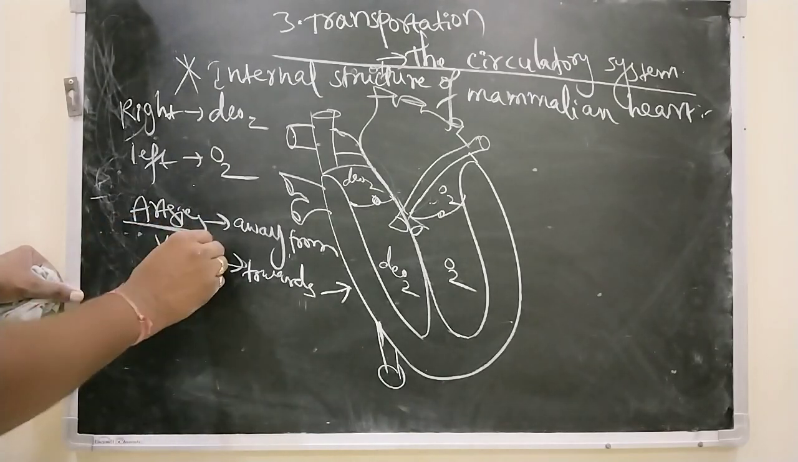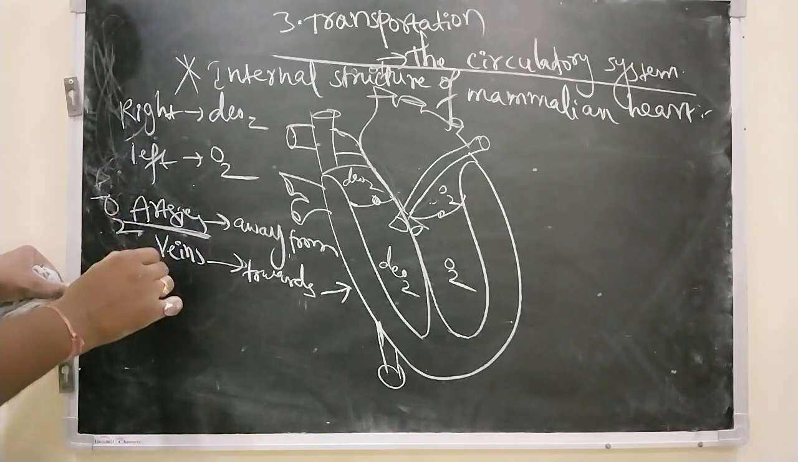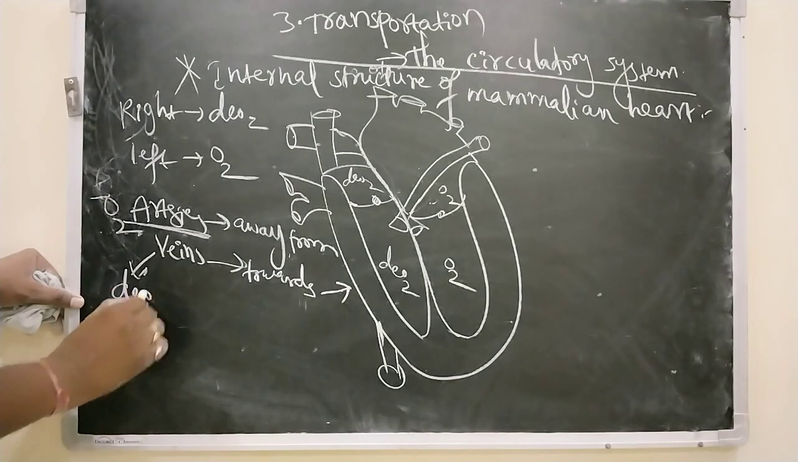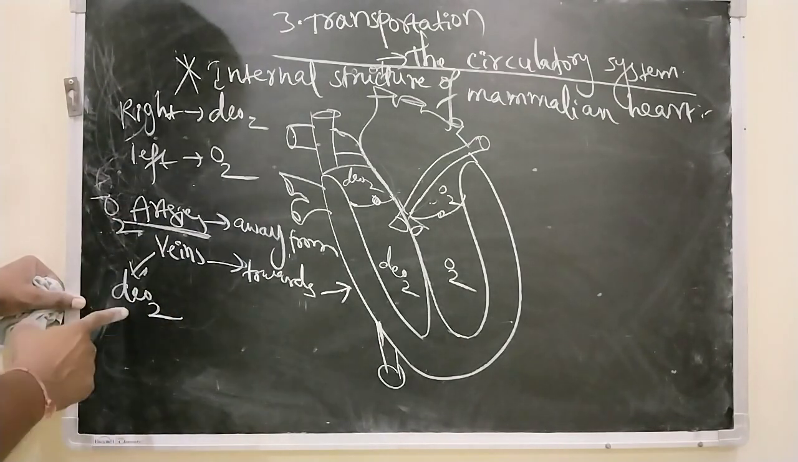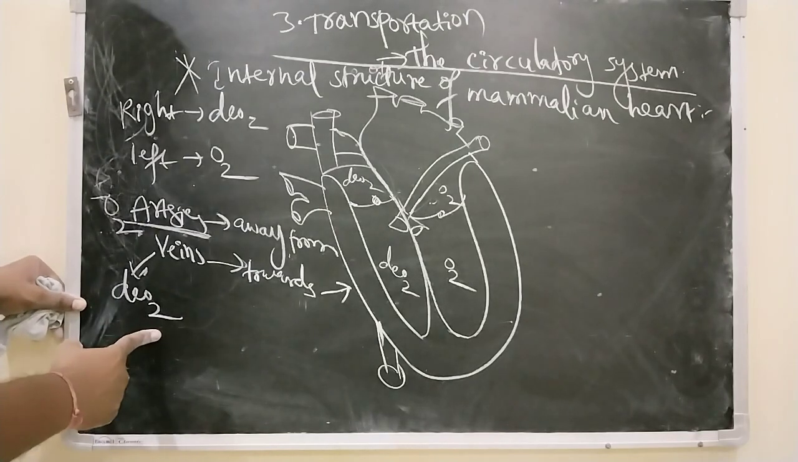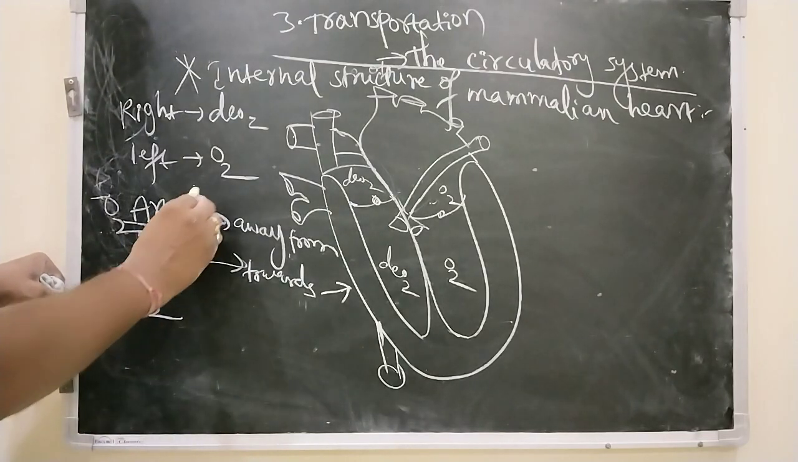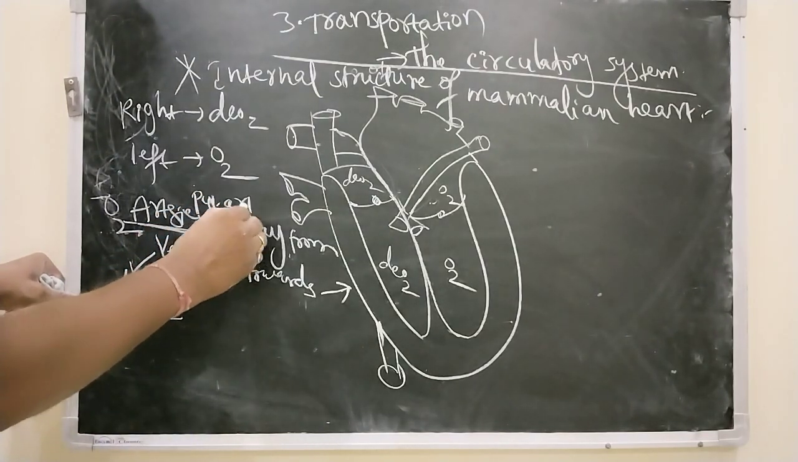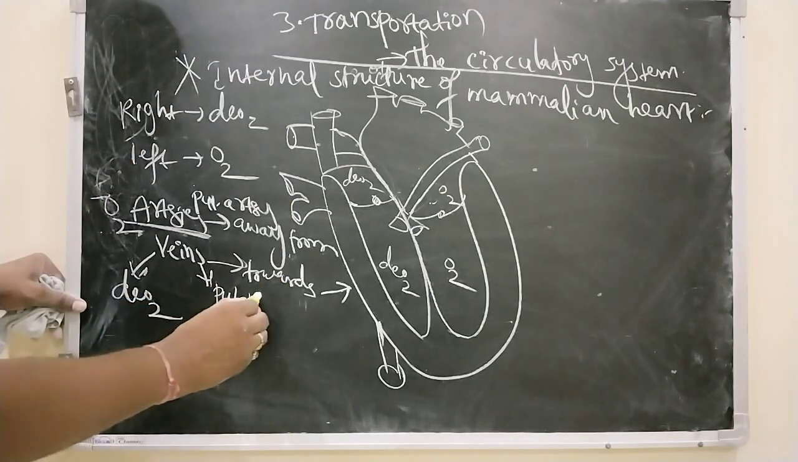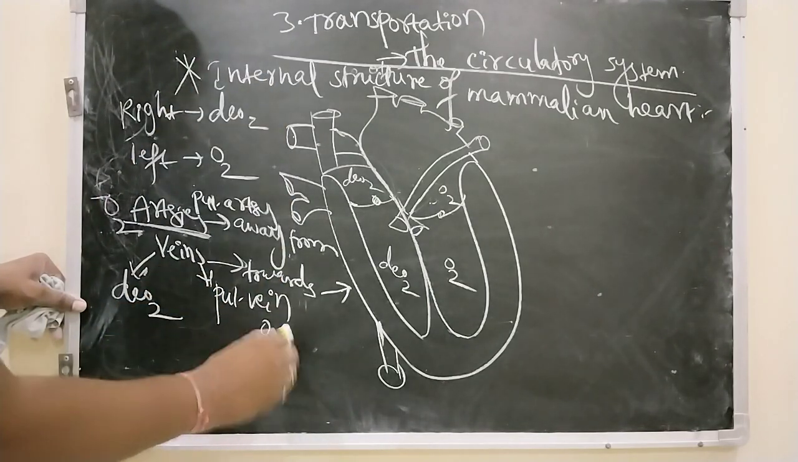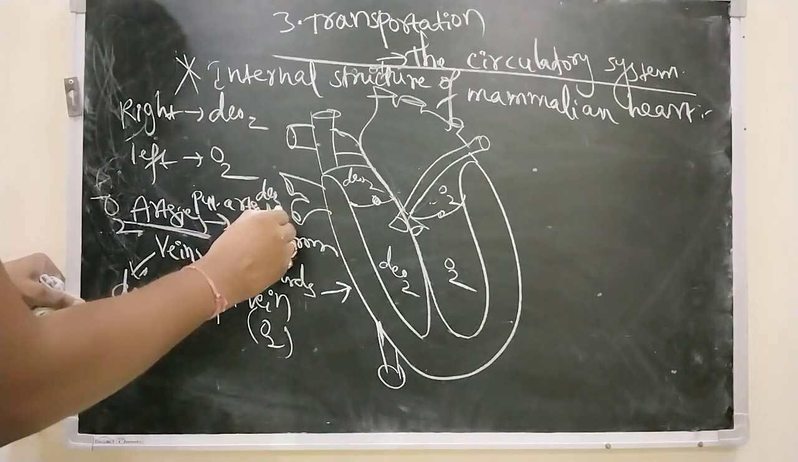All arteries carry oxygenated blood. All veins carry deoxygenated blood, except the pulmonary artery. The pulmonary artery carries deoxygenated blood, and the pulmonary vein carries oxygenated blood. That is the small difference.